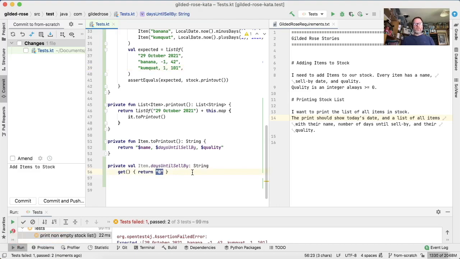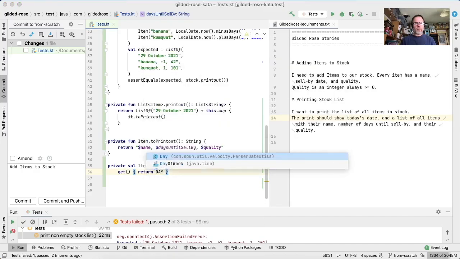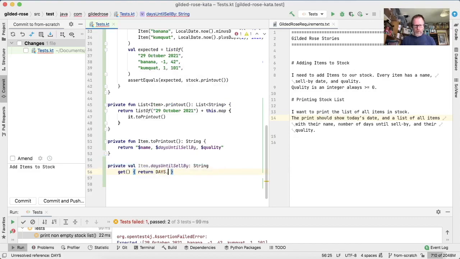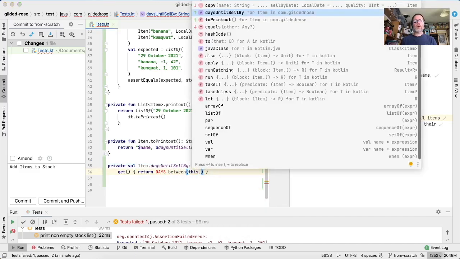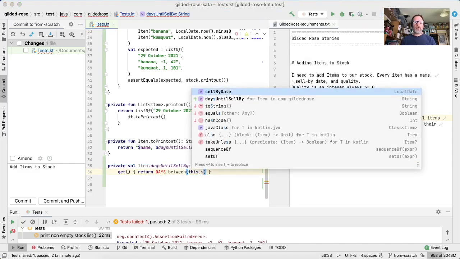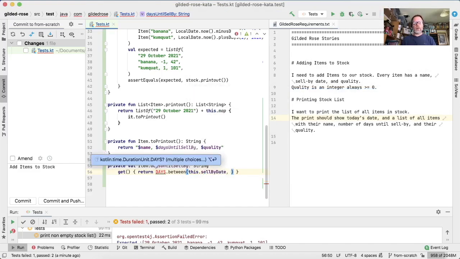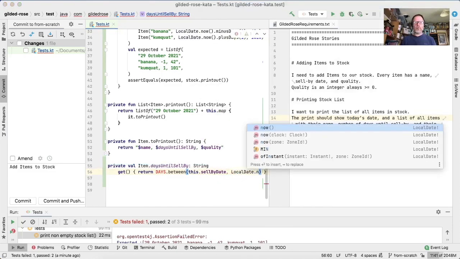Okay, so we can't return 0. What we can return is the number of days between now and our sell by date. And I happen to have looked up that that is days dot between this dot sell by date and local date dot now.